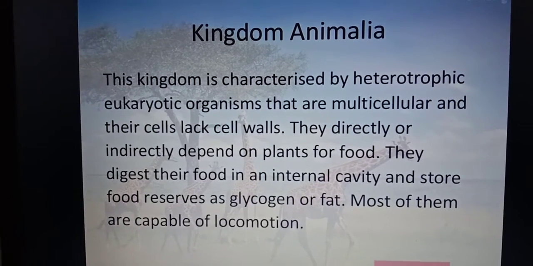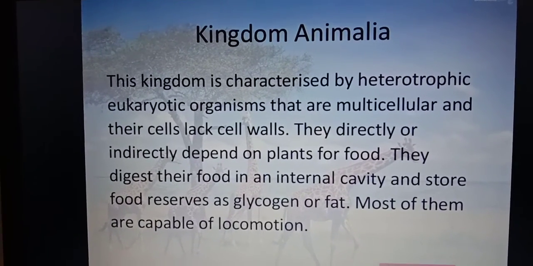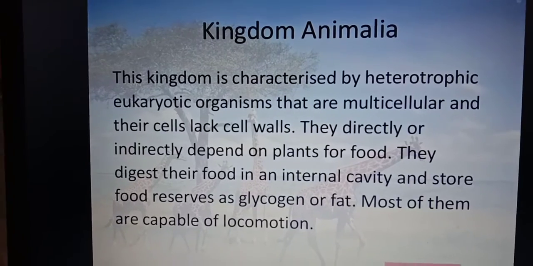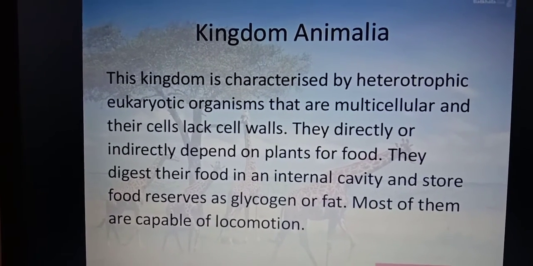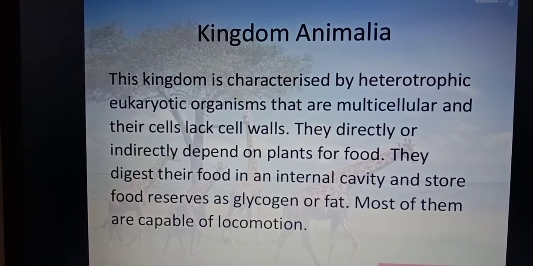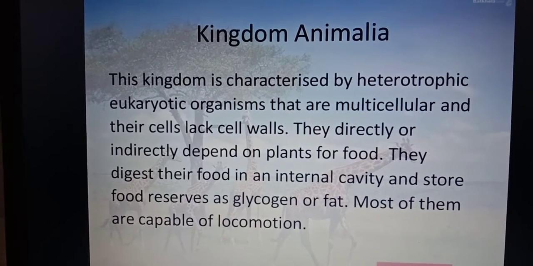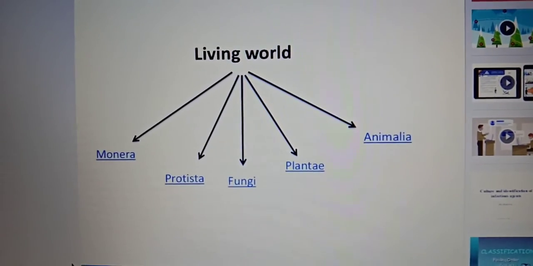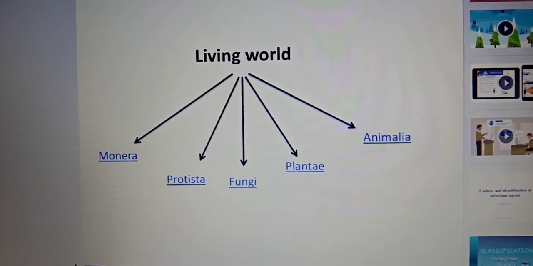In Animalia also there are many classes and subclasses of animals which we will study in the upcoming chapters. So this was all the five kingdom classification given by Whittaker. The very first was Monera, then Protista, then Fungi, then Plantae, and finally Animalia.